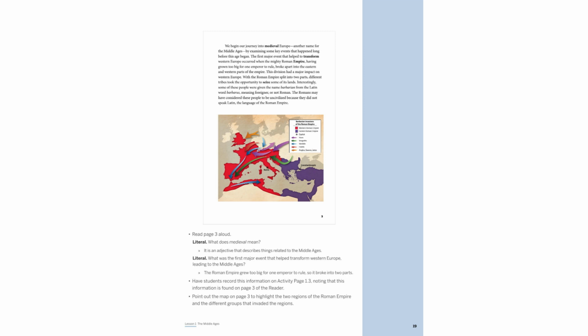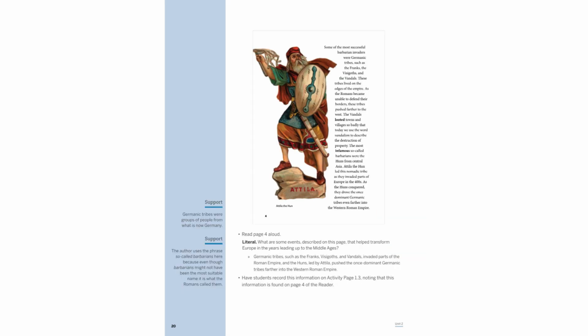This split allowed various tribes labeled as barbarians by Romans to invade. These groups, not speaking Latin, were seen as foreigners, impacting the empire's stability. Germanic tribes like the Franks, Visigoths, and Vandals invaded the Roman Empire as its defenses weakened. The Vandals' destructive raids gave rise to the term vandalism.